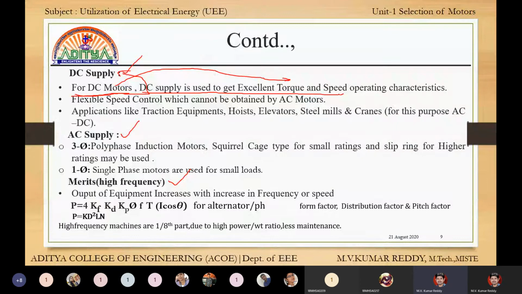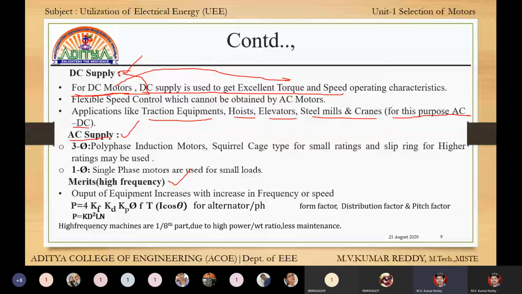That means the speed can be adjusted at any point. Heavy machines like traction equipment, hoists, elevators, and steel machines work on DC only. That's why for this purpose AC is converted into DC.